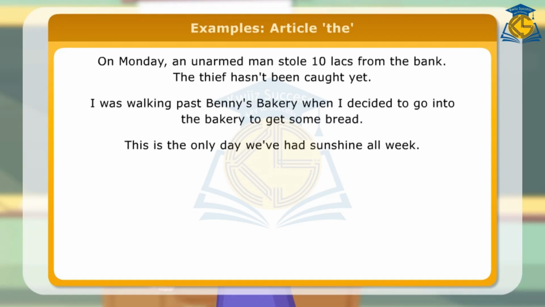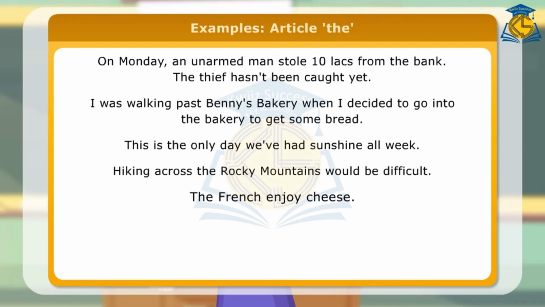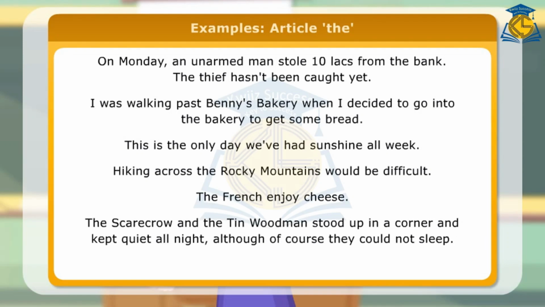This is the only day we have had sunshine all week. Hiking across the Rocky Mountains would be difficult. The French enjoy cheese. The Scarecrow and the Tin Woodman stood up in a corner and kept quiet all night, although of course they could not sleep.